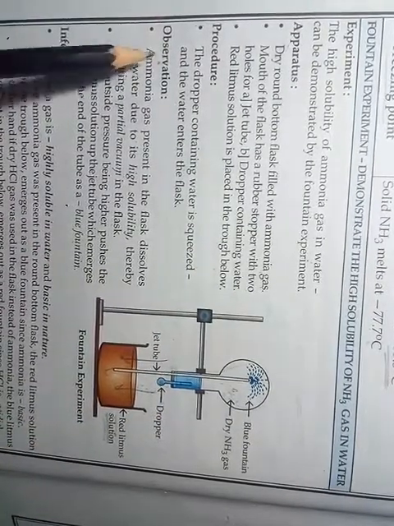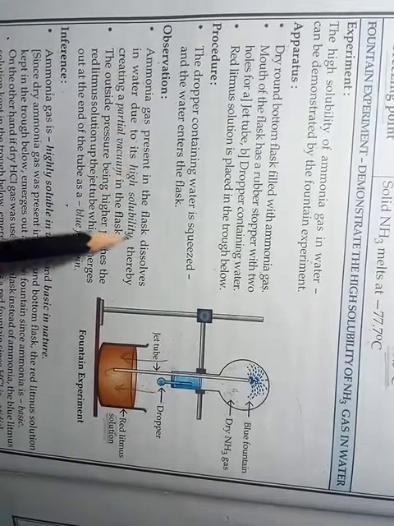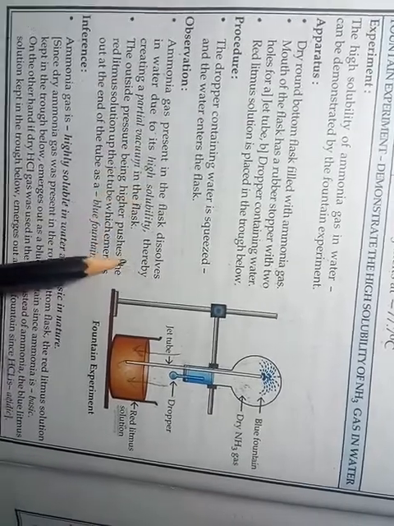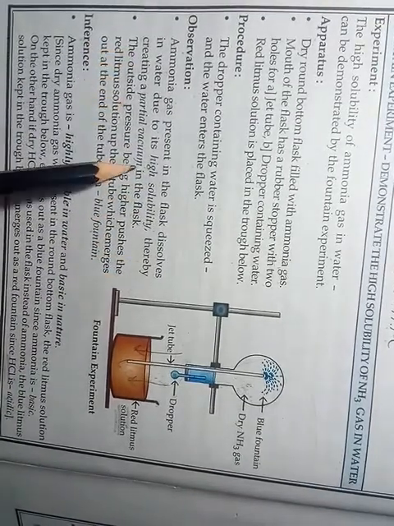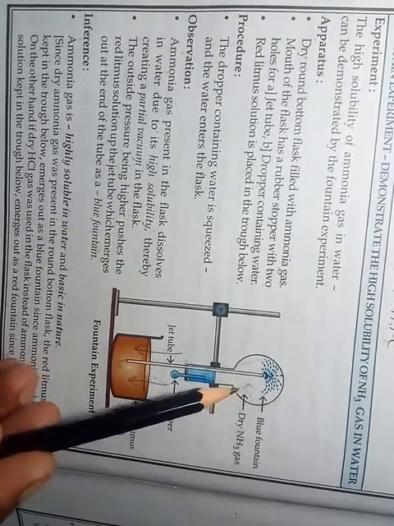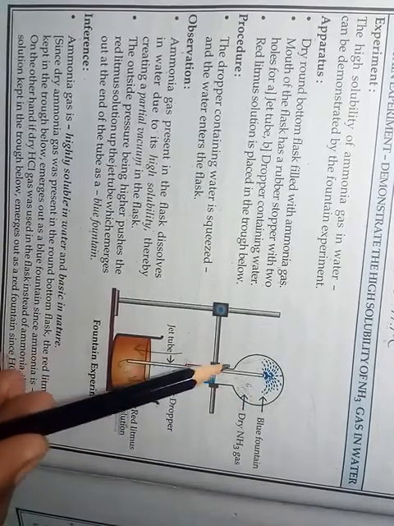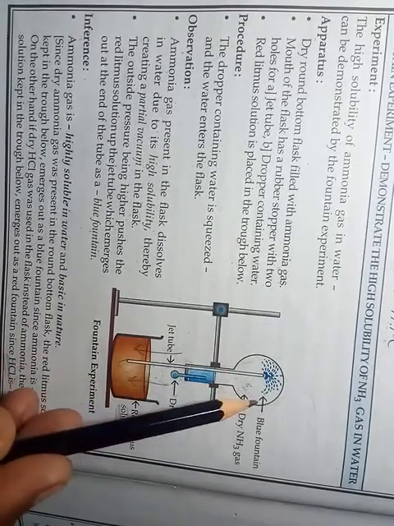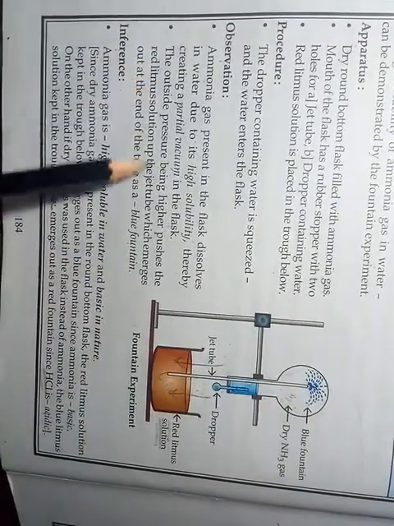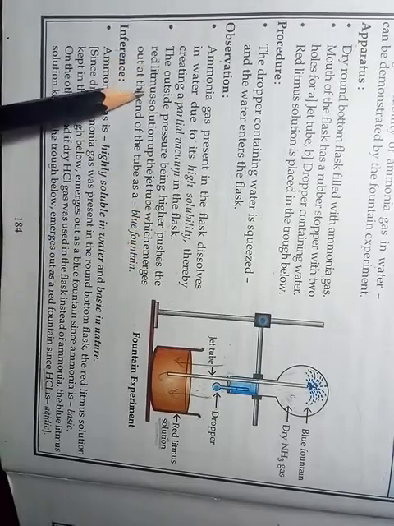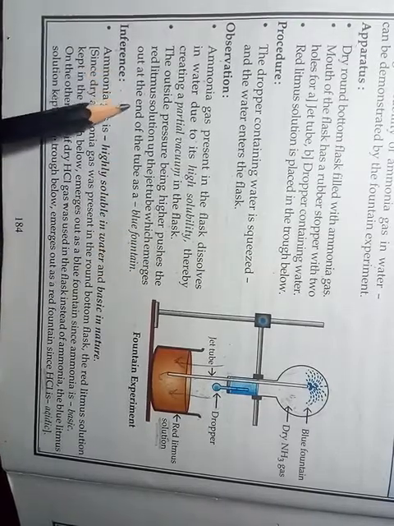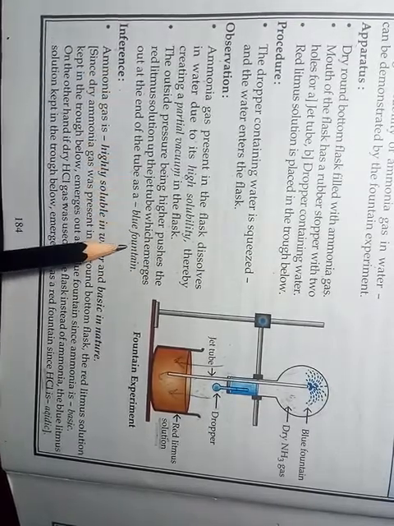Now observation. Ammonia gas present in the flask dissolves in water due to its high solubility, thereby creating a partial vacuum in the flask. So due to the dissolution of ammonia in water, a partial vacuum or low pressure area will be formed inside the flask. The outside pressure being higher pushes the red litmus solution up the jet tube, which emerges out at the end of the tube as a blue fountain.